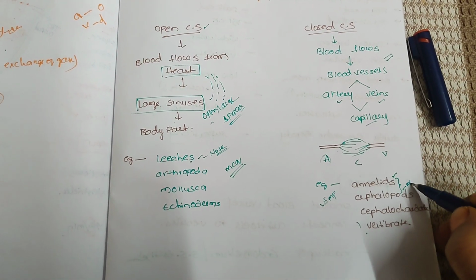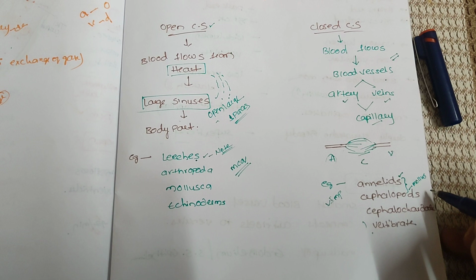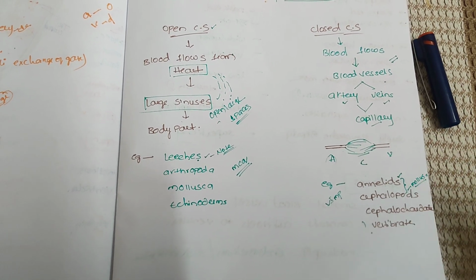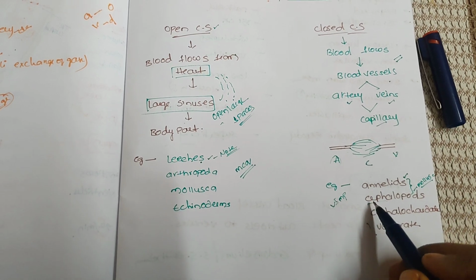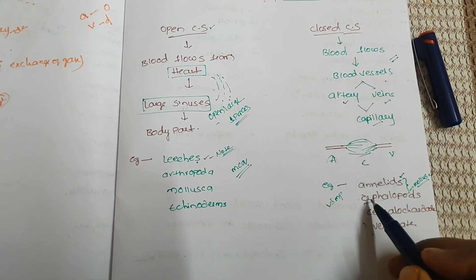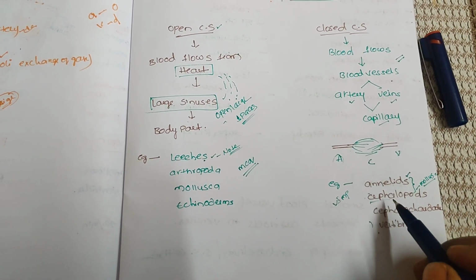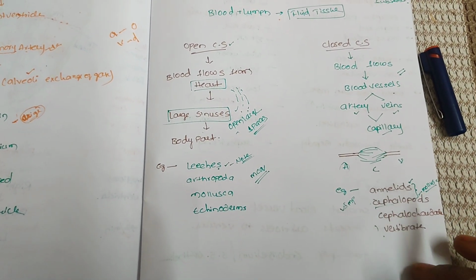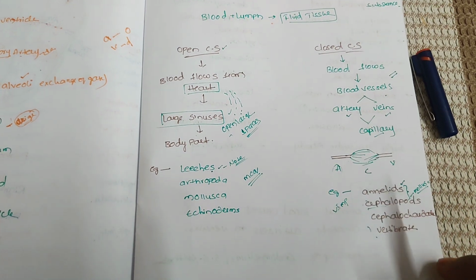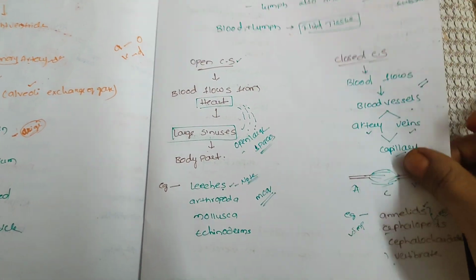Cephalopoda belongs to mollusca. In mollusca, we have different classes. All are open circulatory system except cephalopoda. Cephalopoda starts with C, so closed circulatory system. The important examples of closed and open are very much needed for MCQs.